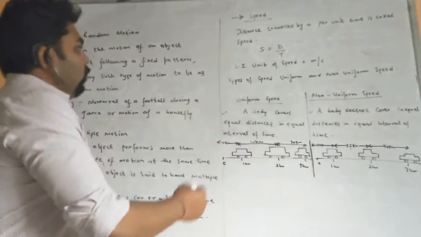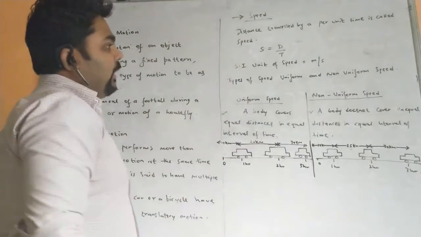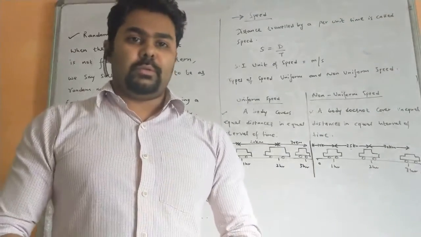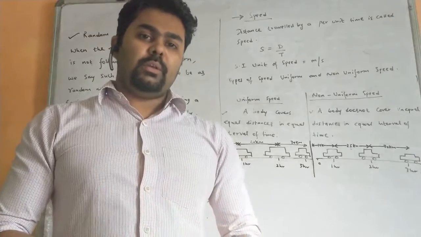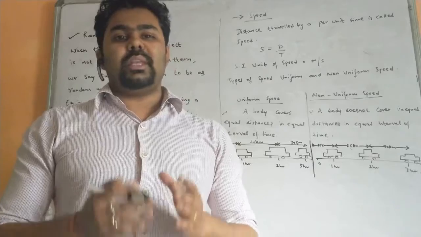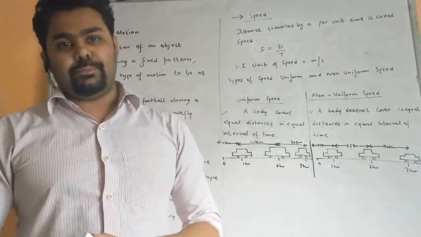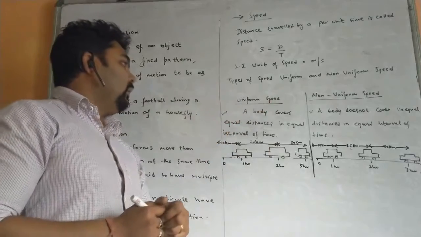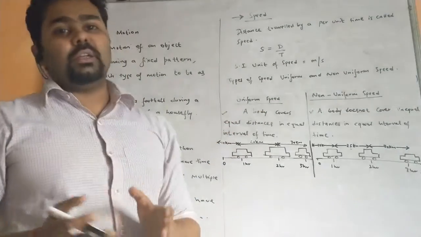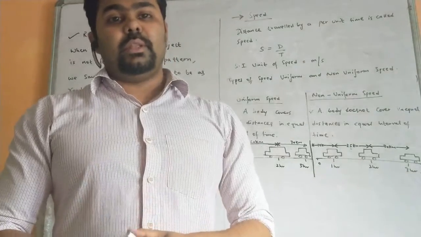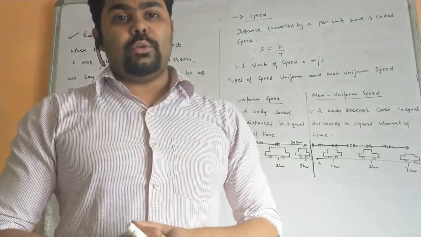Okay. So for types of speed, there can be two types: one is uniform speed and one is non-uniform speed. Uniform speed means that if a car has covered equal distances in equal intervals of time, then the speed is said to be uniform speed. Similarly, if a car does not cover equal distances in equal intervals of time, then we consider it as non-uniform speed.